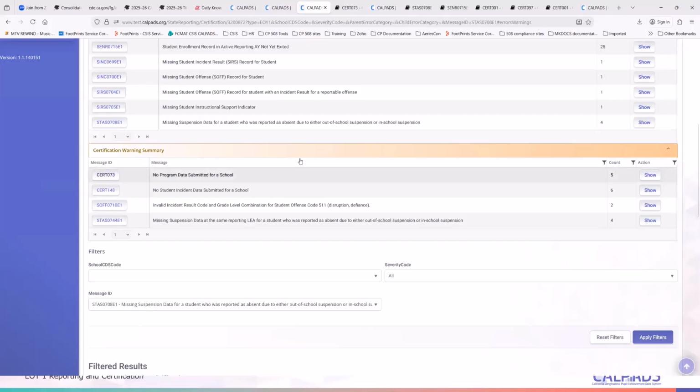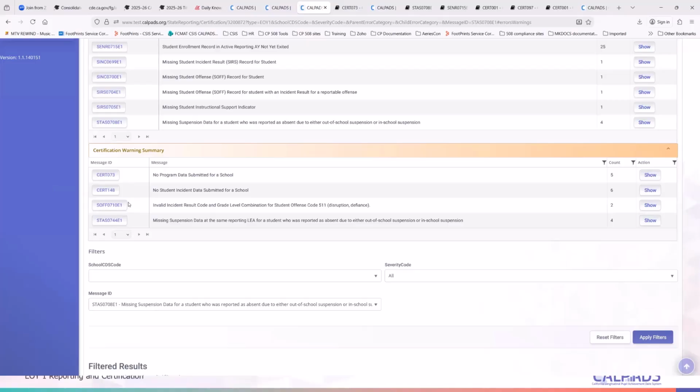So there is always a concern if none of your schools have any incidents, and this is triggering. It is important that you also look at your warnings, because it will also be a notification that you may have not submitted incident data yet for a specific school or group of schools, and that would then impact your reporting accuracy and may invite audits from the state down the road.